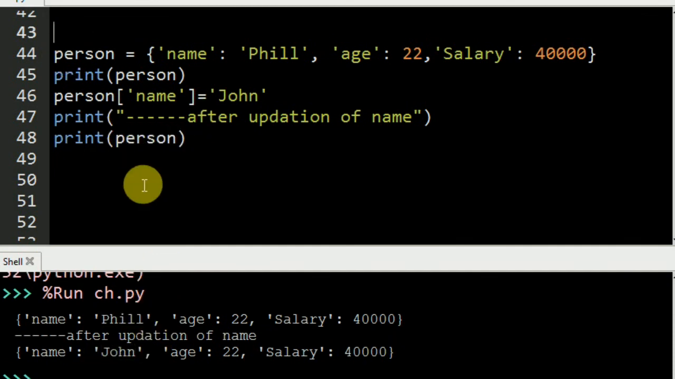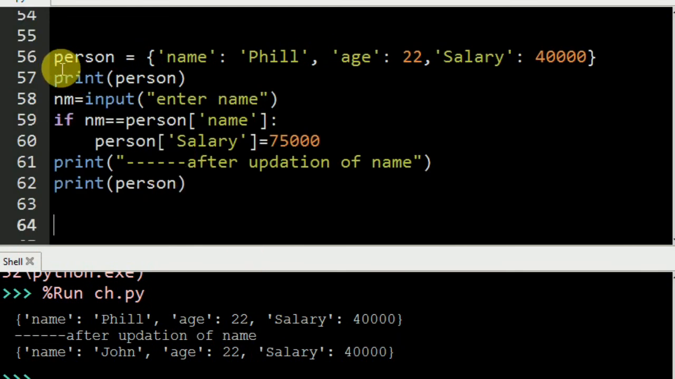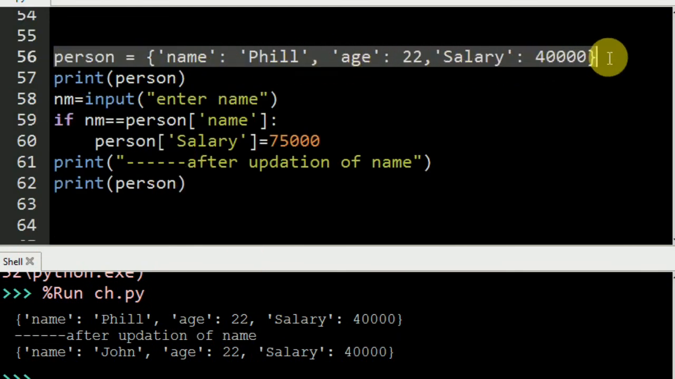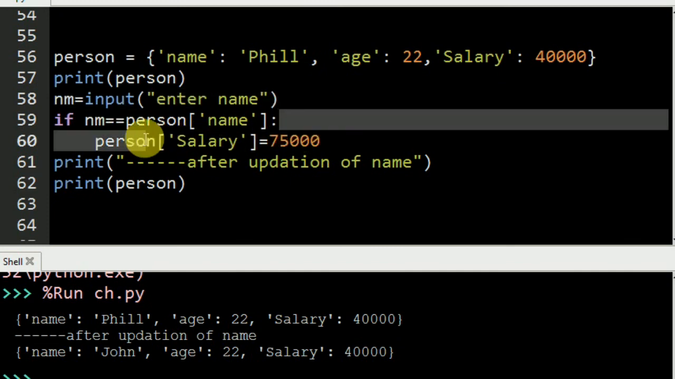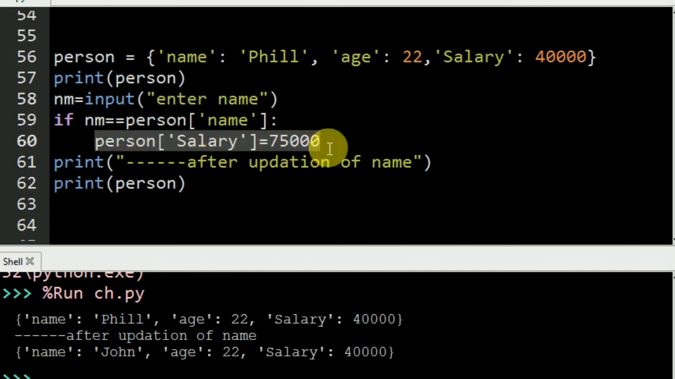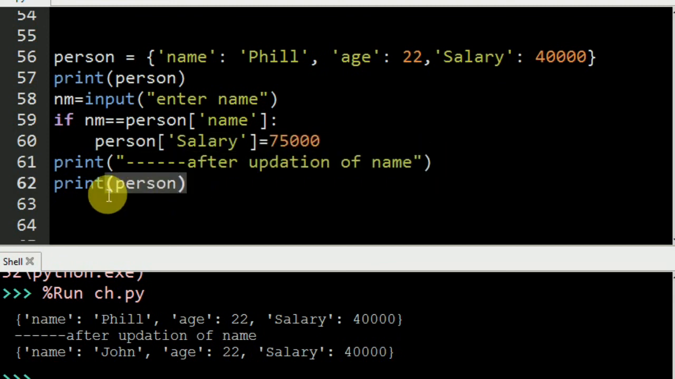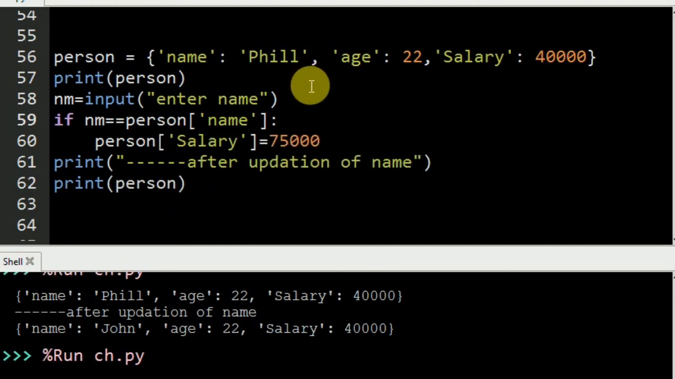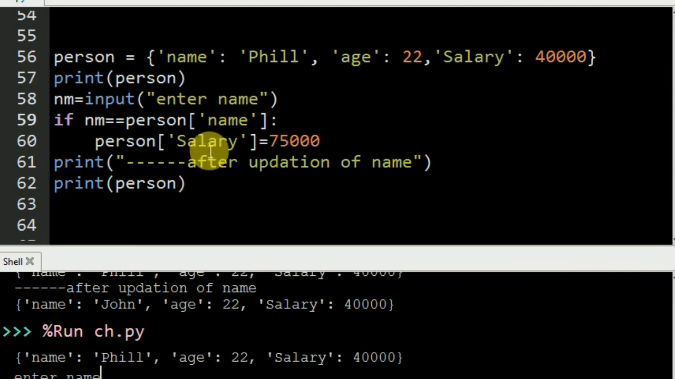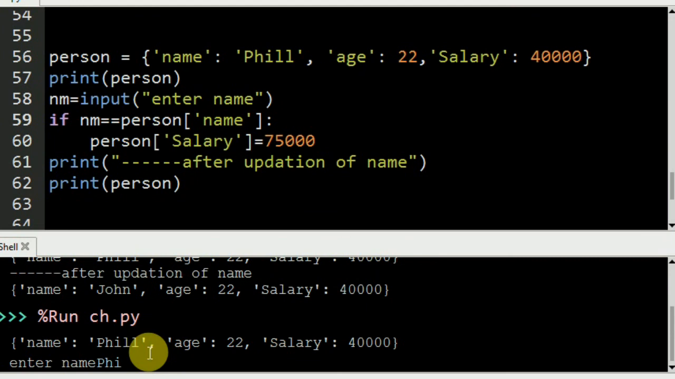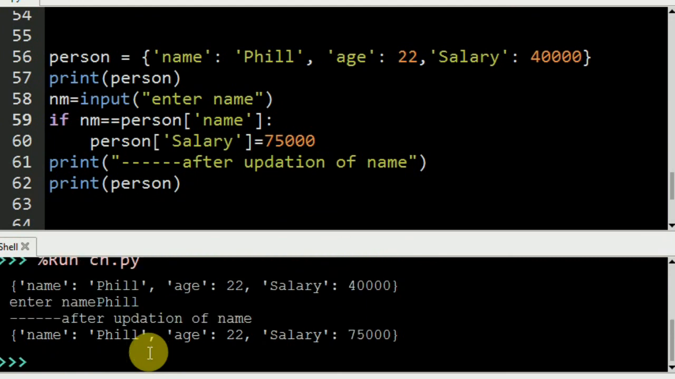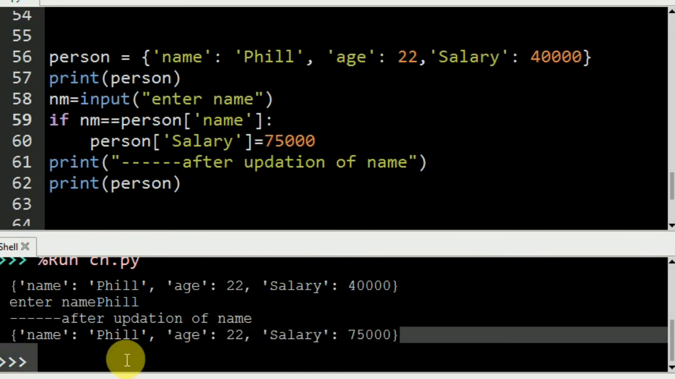If I move to the second one, here is the second one. The person's name is Phil, age 22, salary 40,000. First I print the original values, then I accept the name, then I check that name, then the person's salary is changed to 75,000 and after the update the result is going to be displayed. So I'm going to execute this line. It will ask to enter the name. Now I need to enter the name inside this. Here it is, Phil. It will change the salary to 75,000.